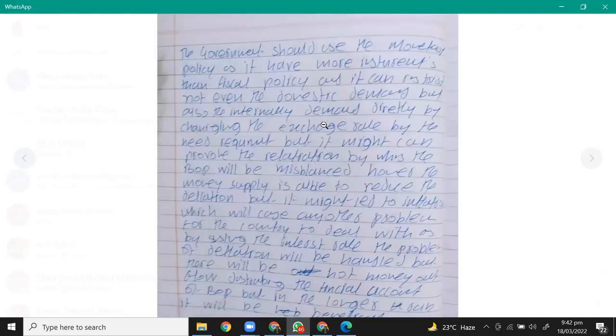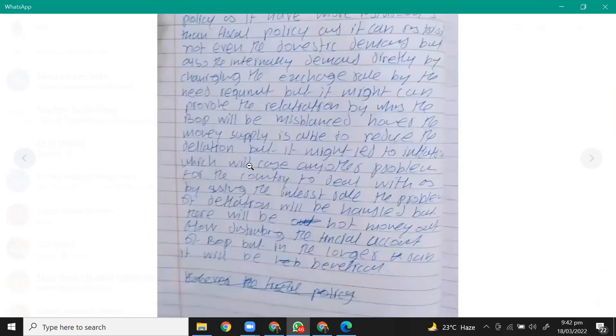Then another thing which I'm having trouble with, that full stops are missing, right? And this is kind of important. I'm not a big fan of grammar, but full stops will help me understand where this line ends and where the next line starts. So I don't get confused whether you are causing inflation to change balance of payments or balance of payments to change exchange rate. What is changing what? Again, in economics essays, it's all about the examiner trying to understand whether you have the concept and the understanding to make the correct links between different variables. Are you getting me? So that's something that you need to be careful with. At least the full stop should be there for me to know where to stop and all that, right?